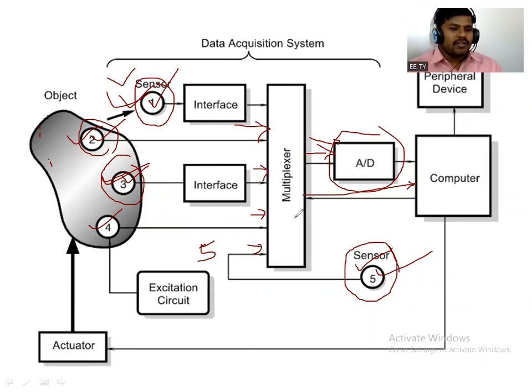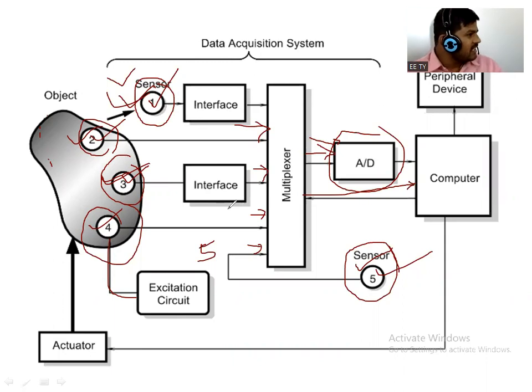Here, to enable sensor number 4 we require an excitation circuit. A sensor that requires some source or excitation circuit to enable it is called an active sensor.